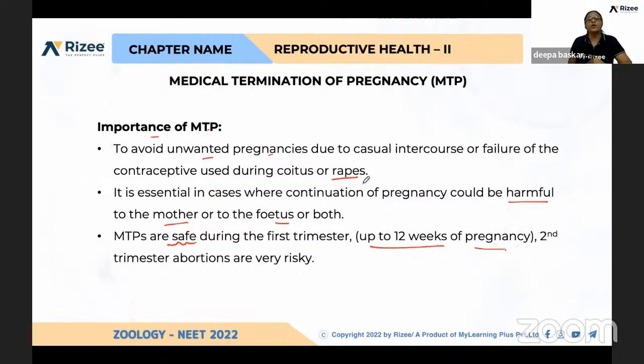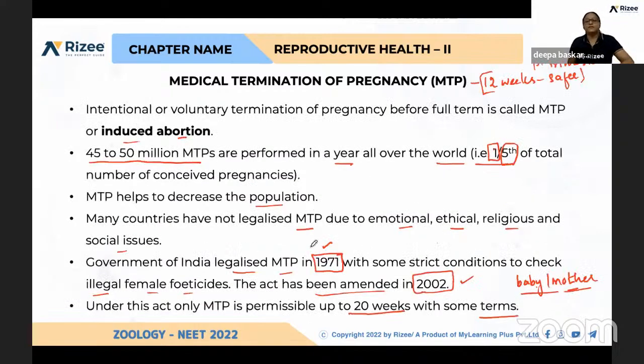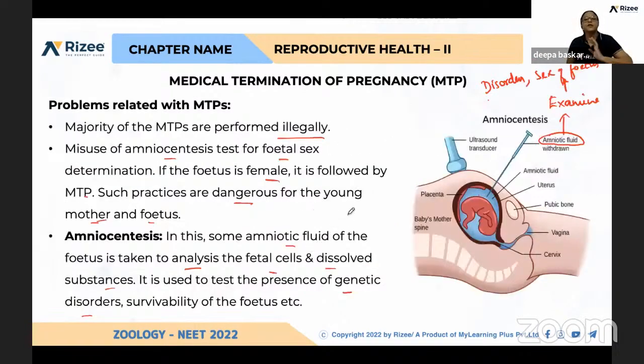And if pregnancies happen due to rape, it is permissible. It is the safer side in the first trimester, and in the second trimester, if you prefer MTP, that is riskier.